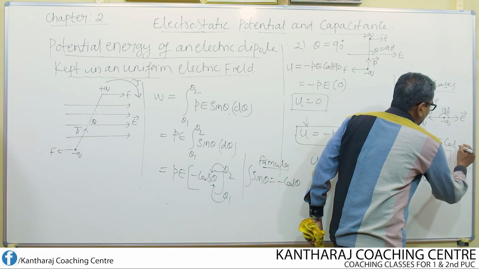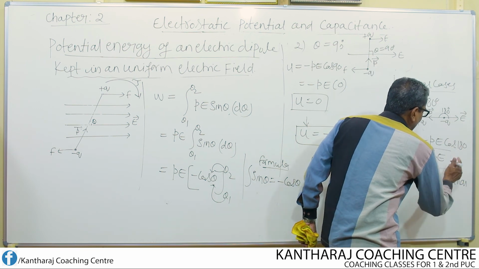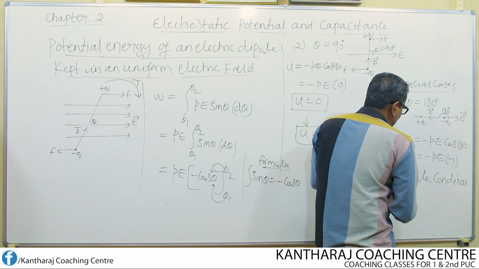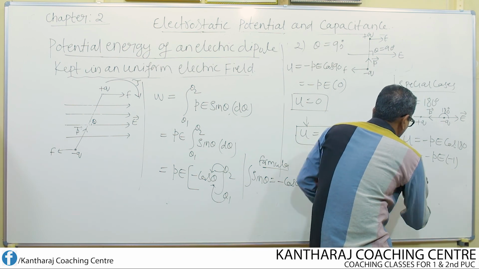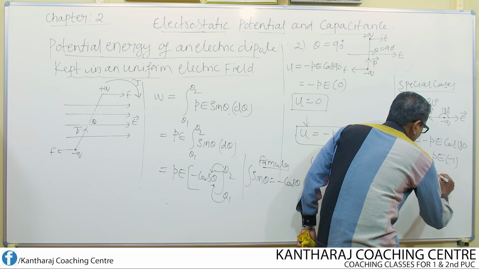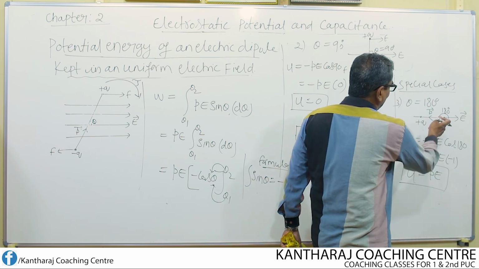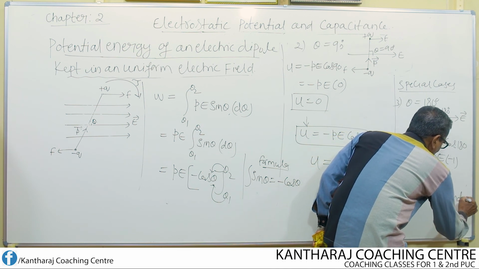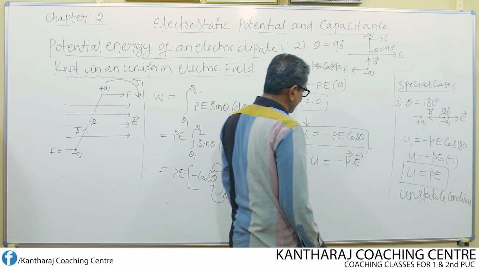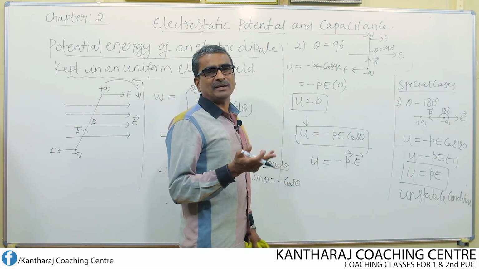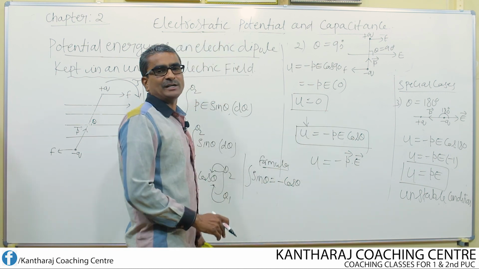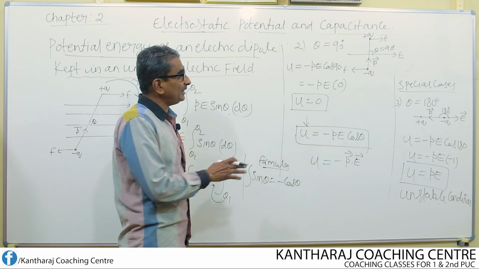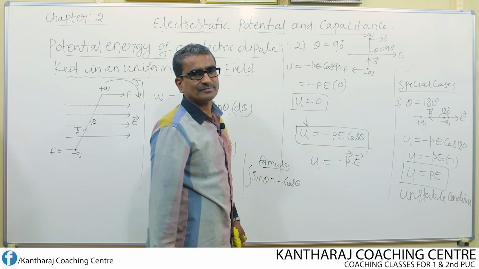U equal to minus P into E into cos 180. We know that cos 180 is minus 1. When cos 180 equal to minus 1, then it becomes U equal to minus into minus, plus PE. So now we say that the dipole is said to be in unstable condition, or unstable equilibrium also we can say. So stable equilibrium, unstable equilibrium. So these are the three different cases of the potential energy of an electric dipole when kept in a uniform electric field at three different angles. Thank you.